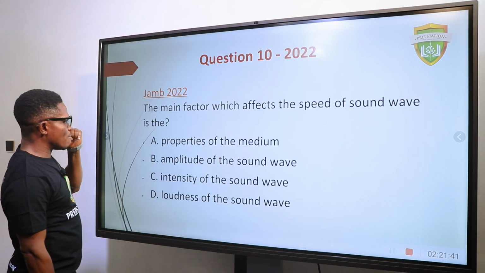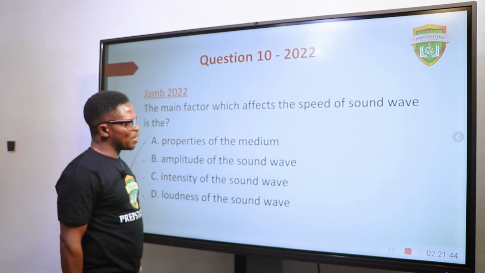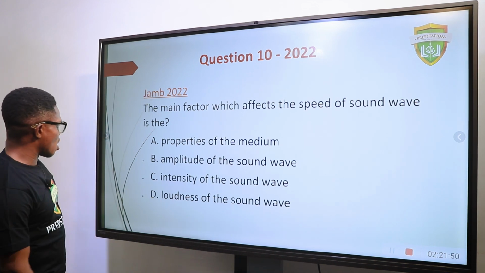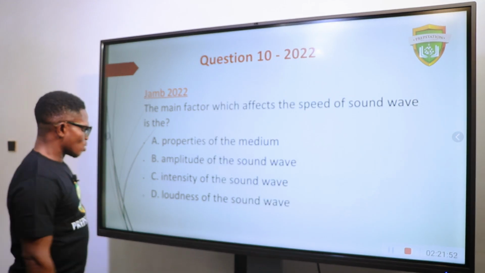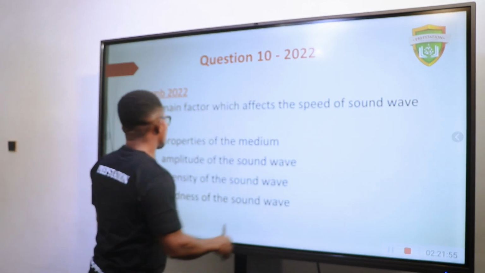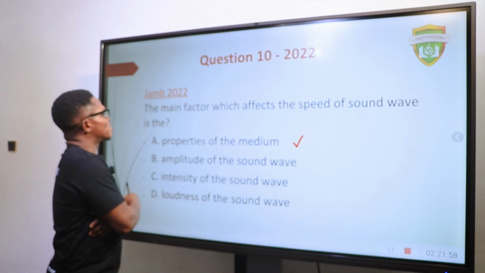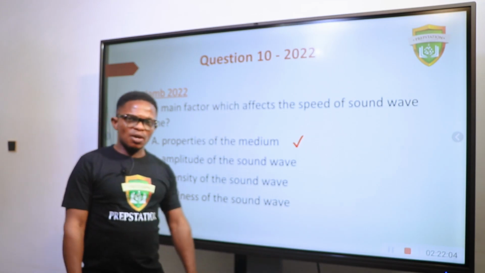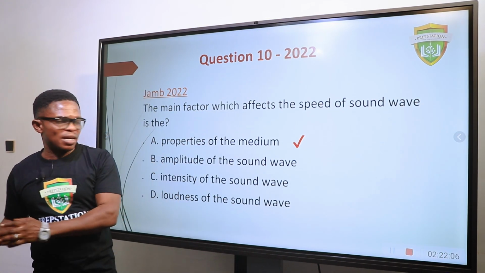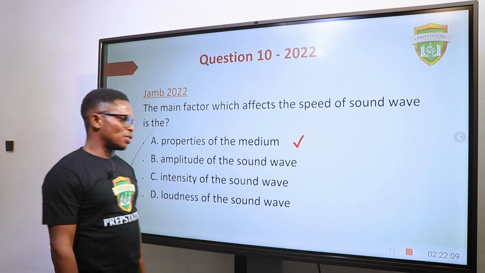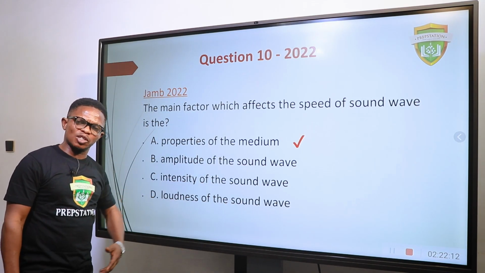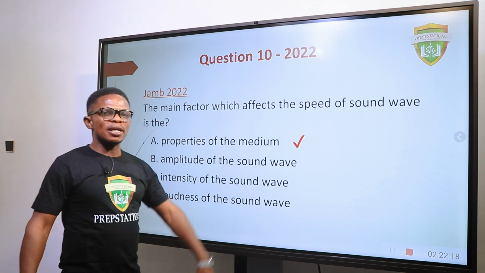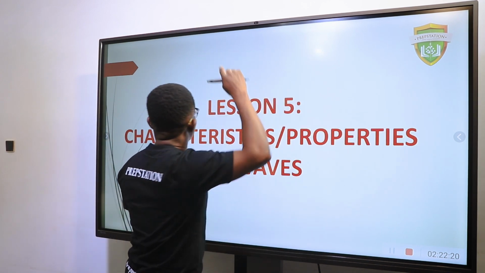2022, the last question. The main factor which affects the speed of sound wave is what? That will be properties of the medium. I explained that before, properties of the medium. Now, the range of sound speeds differs based on the environment and the temperature. You have it from 330 meters per second to 342 meters per second, depending on the temperature of the medium.